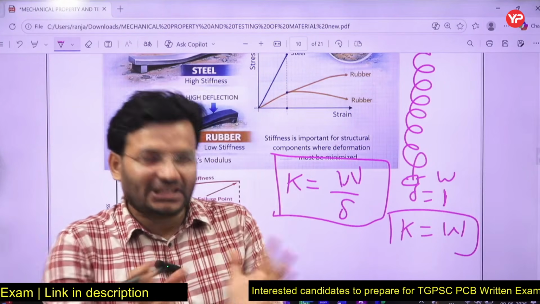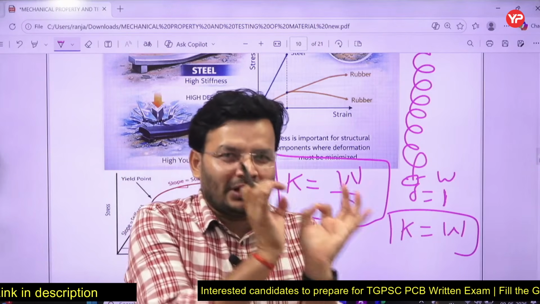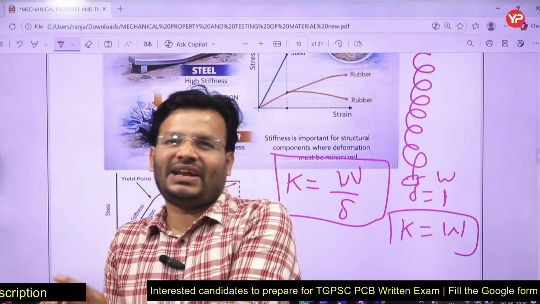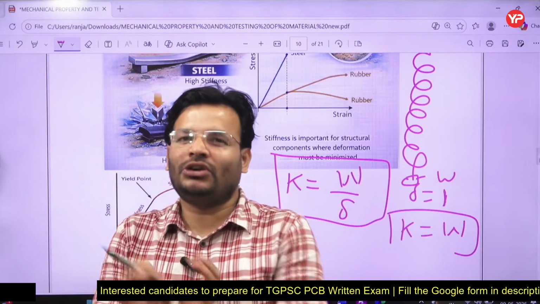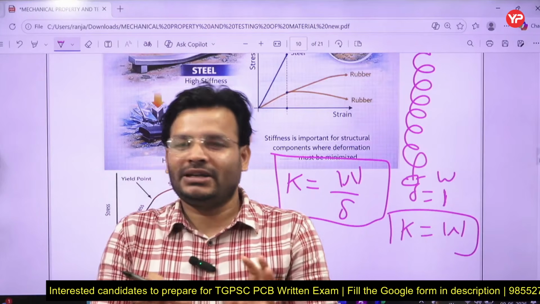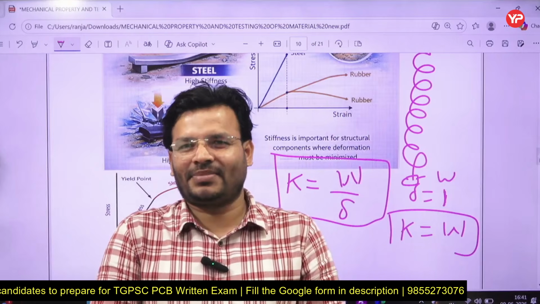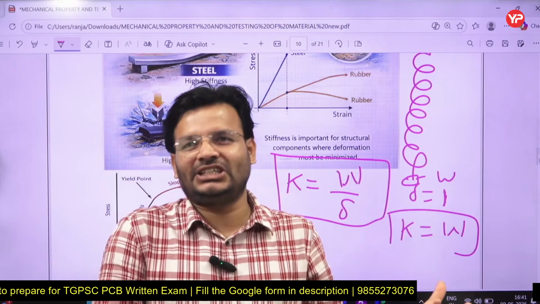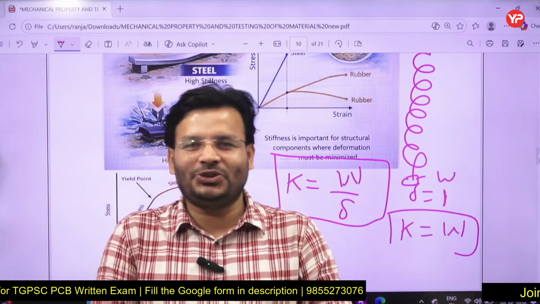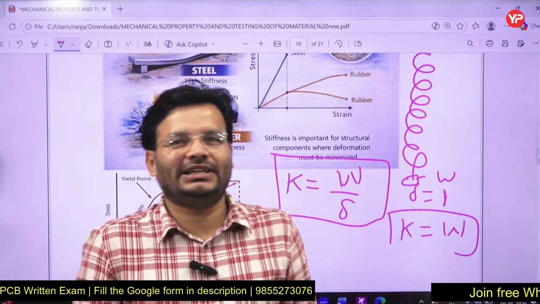So stiffness is nothing but the amount of load required to get unit deflection in a body. That's why earlier I told you, in the world every body has a stiffness. It could be high in certain cases and low in others, but all bodies have a stiffness.